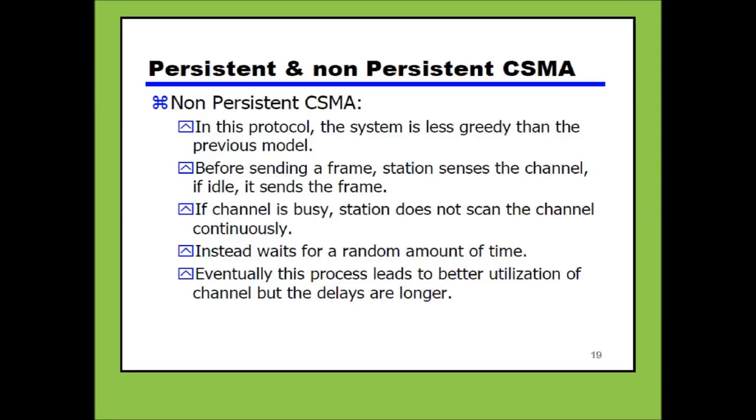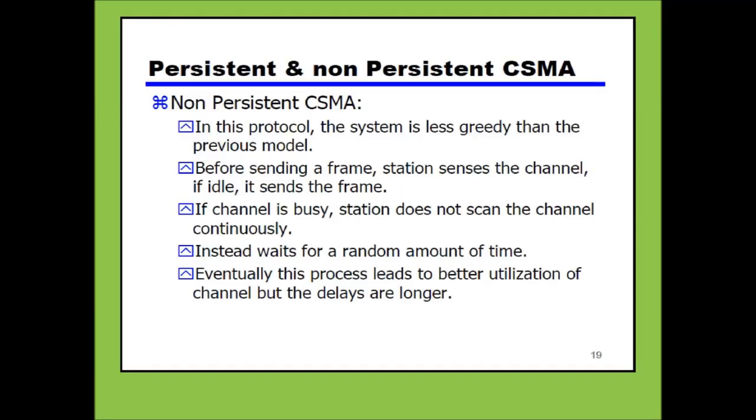Non-persistent CSMA. In this protocol, the system is less greedy than the previous model. Before sending a frame, the station senses the channel. If idle, it sends the frame. If the channel is busy, the station does not scan the channel continuously. So there is a difference between persistent and non-persistent. If the channel is free, the data is transmitted by the device.